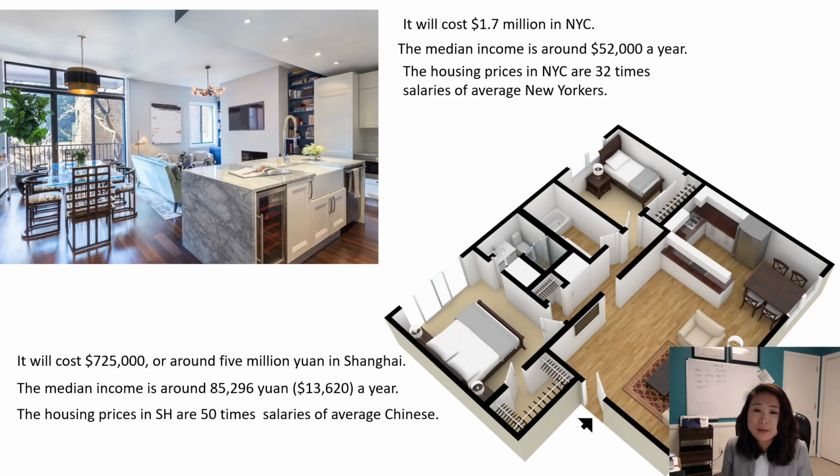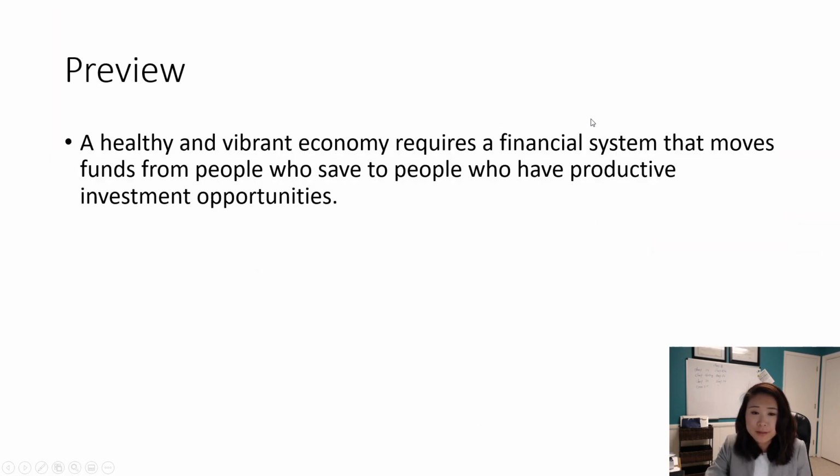But again, for this chapter, we only focus on a healthy financial market, what it looks like, what kind of policy we need to maintain a healthy market, and what potential problems the financial market is facing. So let's look at the learning objectives of this chapter. A healthy and vibrant economy requires a financial system that moves funds from people who save to people who have productive investment opportunities. Again, like I said, this channel is not well built in China. And at the end of the chapter, we will discuss more about the future of the financial market in China.